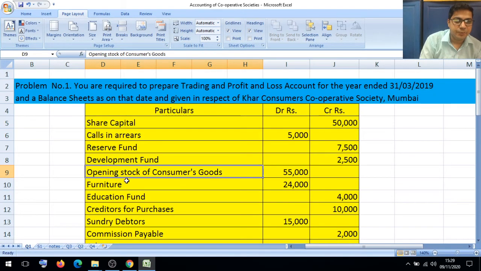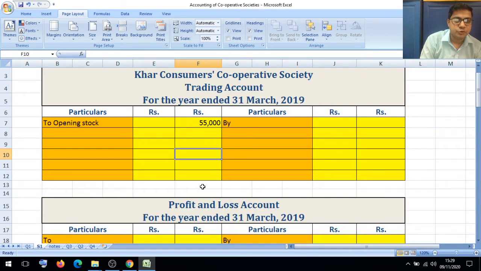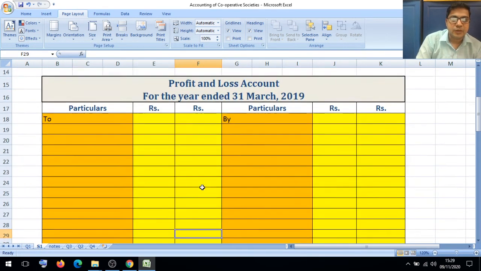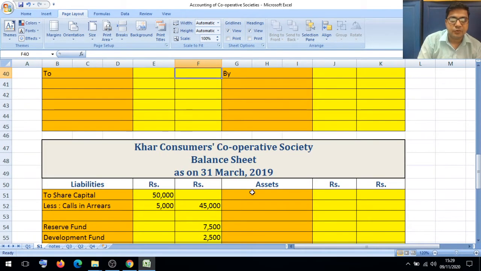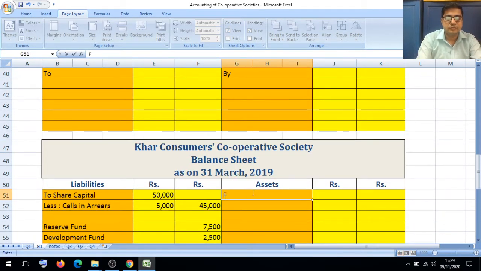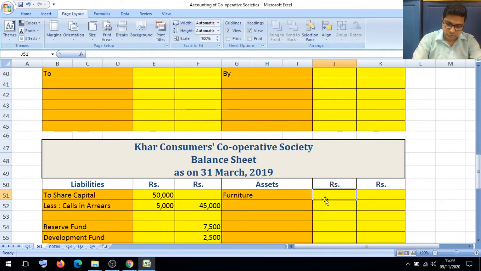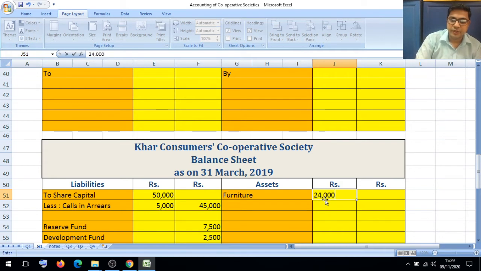After recording the opening stock, next is furniture 24,000. We have to show furniture value balance sheet asset side. We will write here furniture, it is 24,000. We will put inner column because we have to deduct the depreciation.